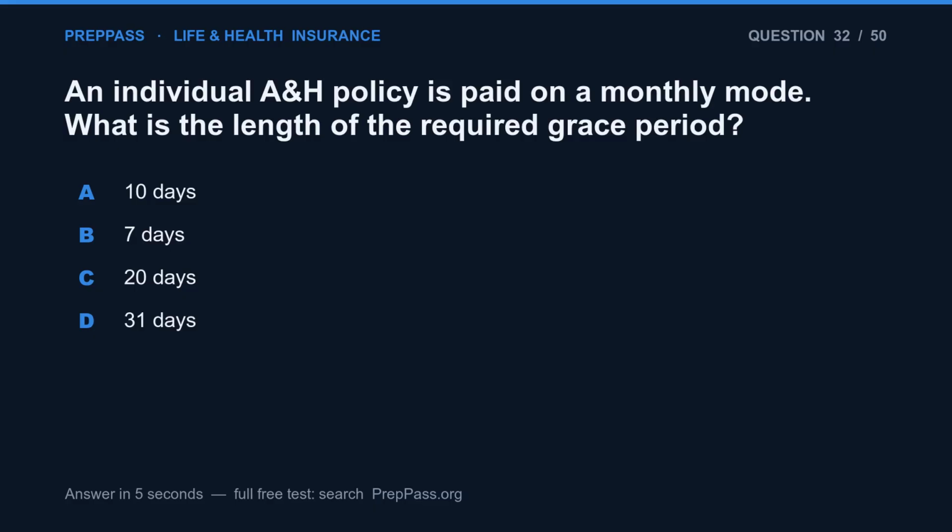Question 32. An individual A&H policy is paid on a monthly mode. What is the length of the required grace period? A. 10 days. B. 7 days. C. 20 days. D. 31 days.